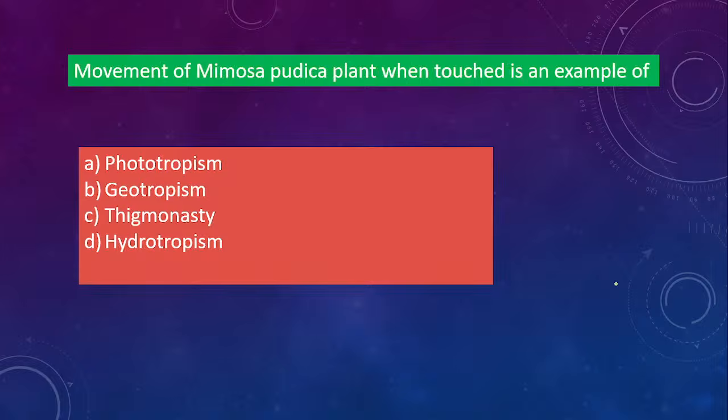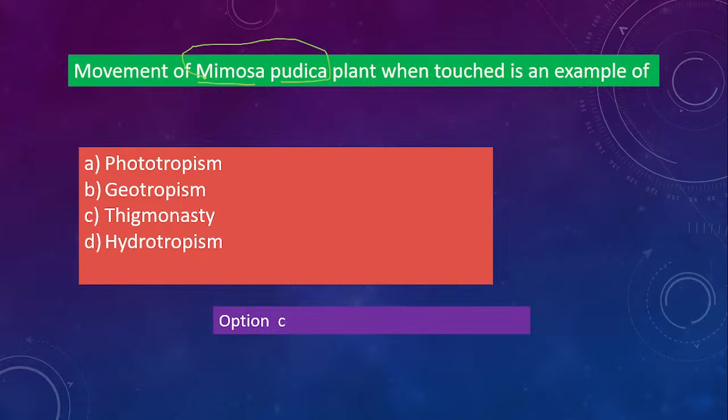Yes. Okay, next one. Movement of Mimosa pudica plant. I hope you know the touch-me-not plant. Scientific name of the touch-me-not plant is Mimosa pudica. Once again, keep a note of it. So movement of Mimosa pudica plant when touched is an example of which one? Option A, phototropism. Option B, geotropism. Option C, thigmonasty. Option D, hydrotropism. What type of movement is it? Yes, very good. Option C, thigmonastic movement.